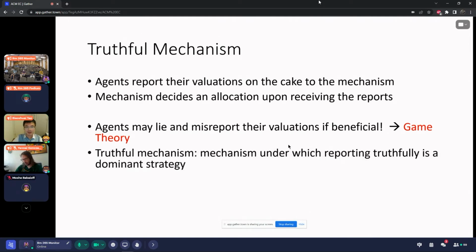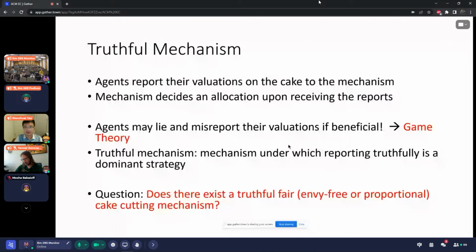A truthful mechanism is a mechanism under which truthful reporting is a dominant strategy. And the natural question here would be, suppose we want to insist on some fairness notion like envy-freeness or proportionality, does there exist a cake cutting mechanism that not only is fair, but also is truthful?